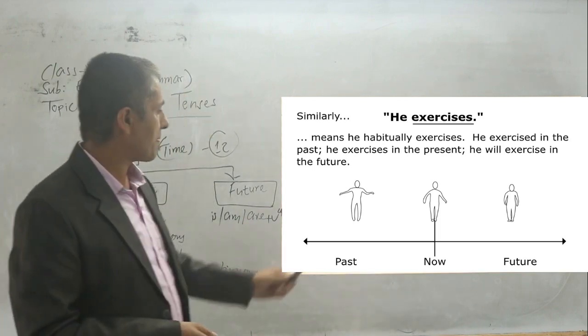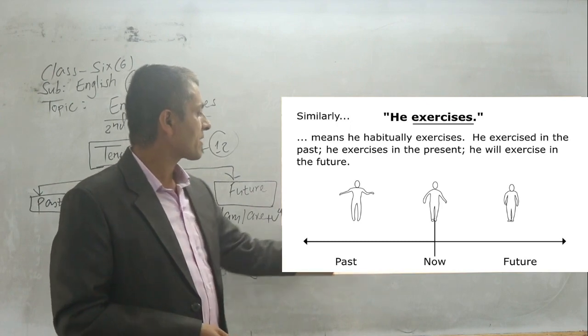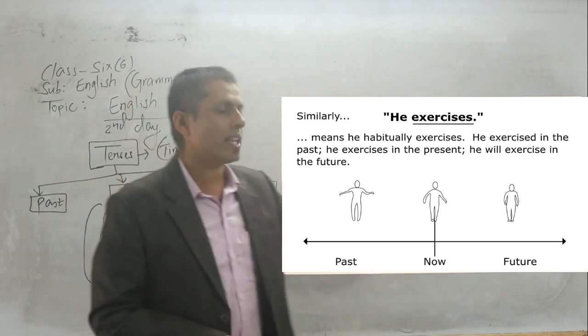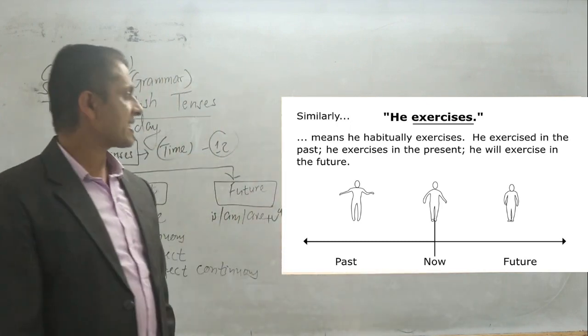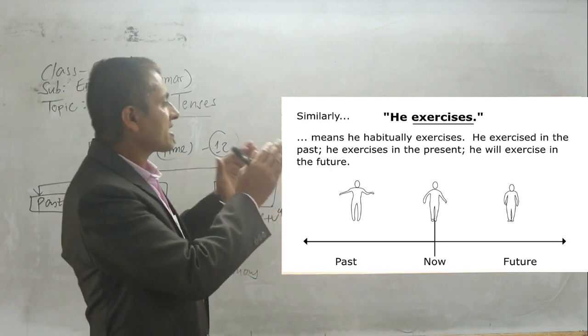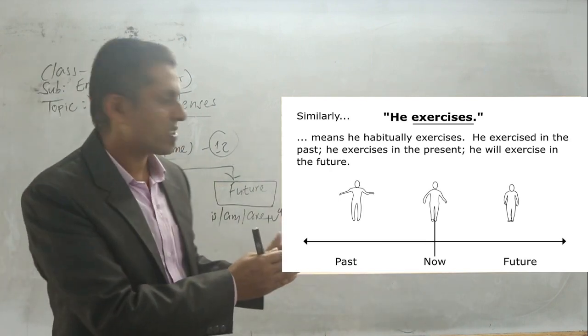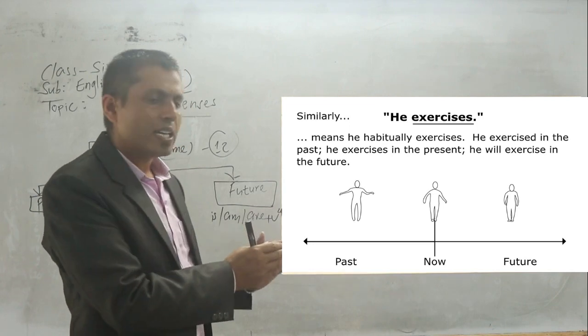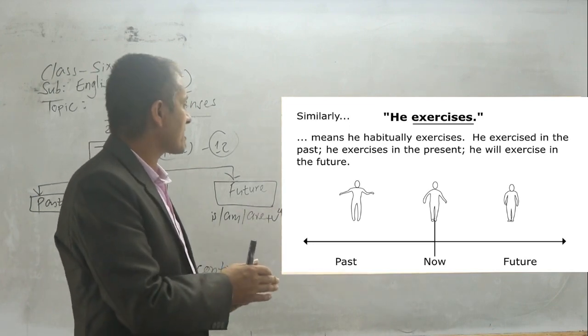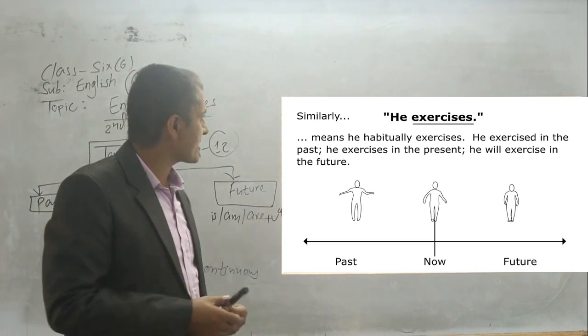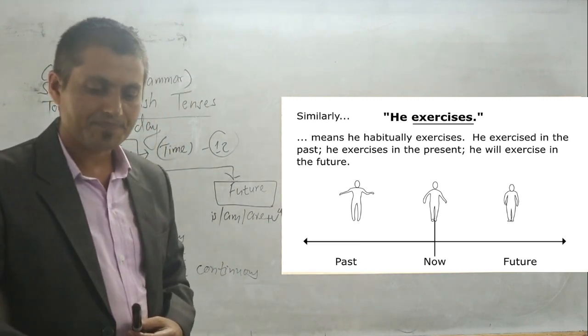You can see the timeline. So overall, we can say that exercising is his general habit. So we should use the present simple tense in this situation as well.